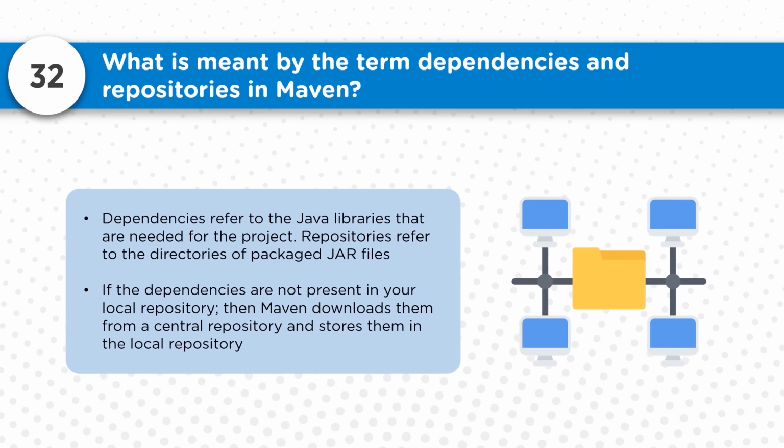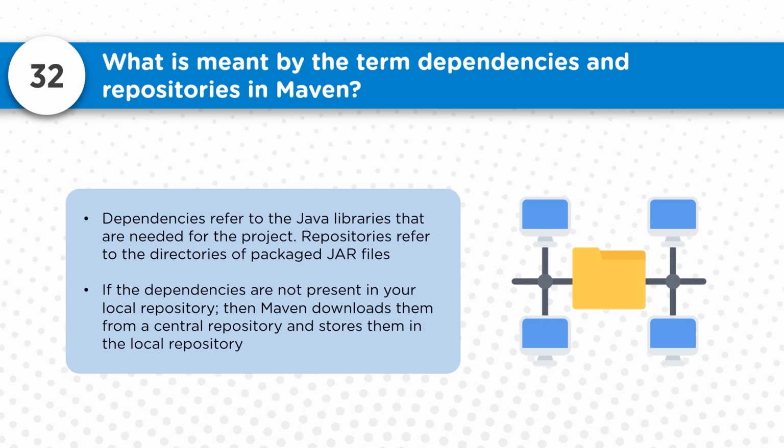Next question is, what exactly is meant by the term dependencies and repositories in Maven? Dependencies refer to the Java libraries which we usually put into the pom.xml file. Sometimes our source code requires some secondary jar files for performing the build process. So instead of downloading and storing them in the class path, we just specify the dependency of that artifact, and once that dependency is put there, the jar file is downloaded and cached into the local repository during the Maven build.